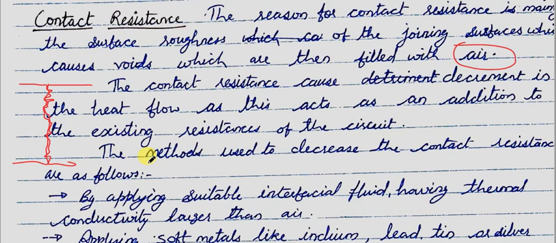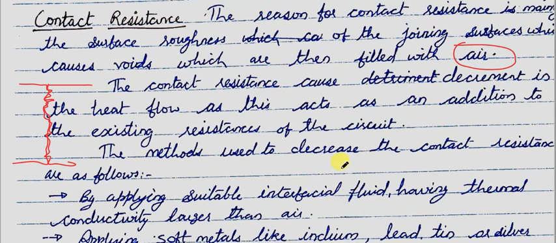What we can do, if the surfaces are already prepared and we still want to decrease the contact resistance, is apply some suitable interfacial fluid which has thermal conductivity somewhat larger than air. By this we will ensure that the contact resistance is not very high as it would be in the case of air.